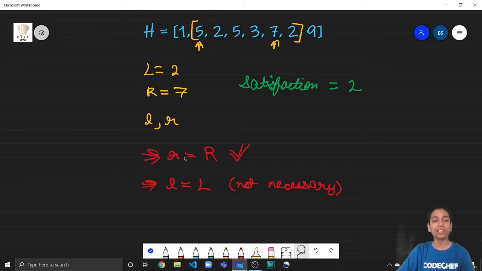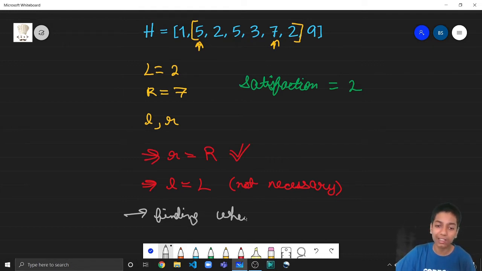Like the first point, small r equal to capital R is always beneficial, but small l equal to capital L is not necessarily. Like here, if we take small l equal to capital L, that is, if he starts from the first mountain itself, he gets a satisfaction of 2. But if he starts from the second mountain, he gets a satisfaction of 3. So here we need to take care of small l. So the problem now boils down to